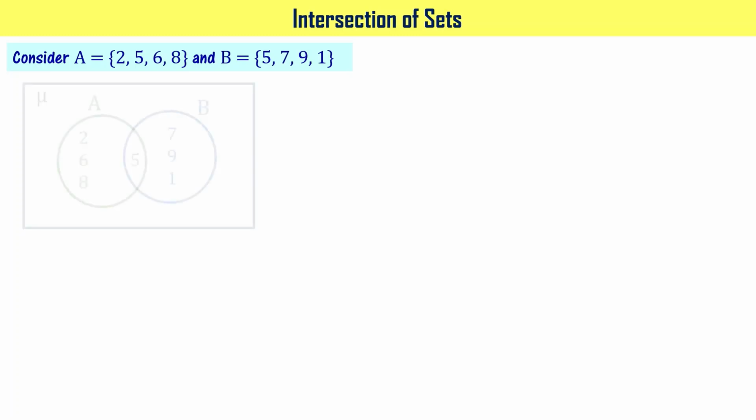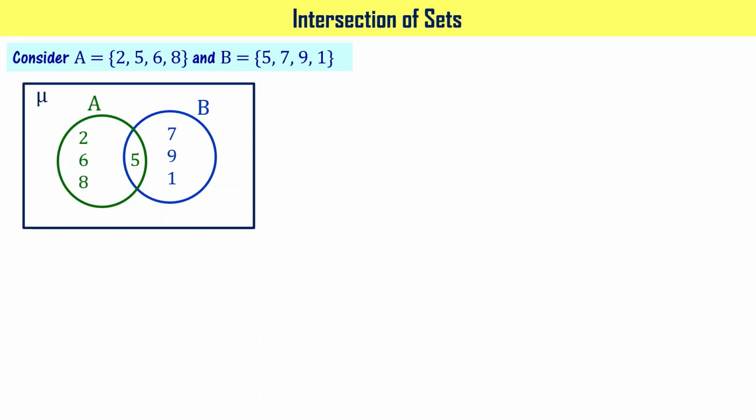Now let us learn about intersection of sets. Consider A equal to 2, 5, 6, 8 and B that has elements 5, 7, 9, 1. In a Venn diagram, you can show the given sets as shown here. 2, 6, 8 and 5 are part of A and 5, 7, 9, 1 are part of set B, right?